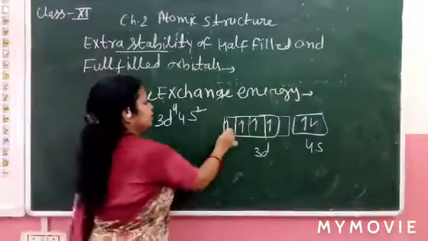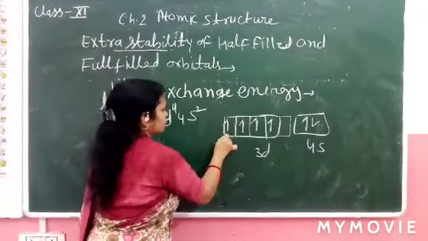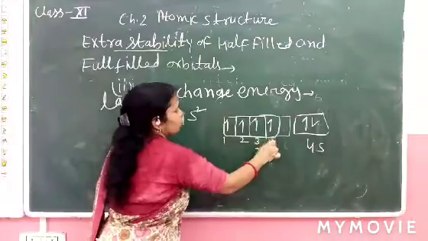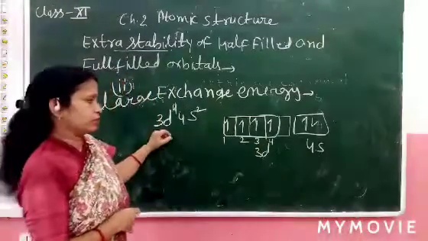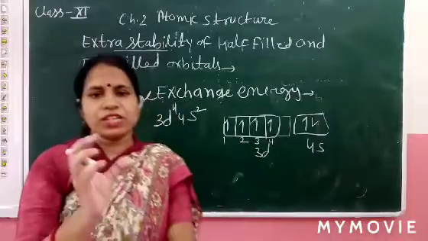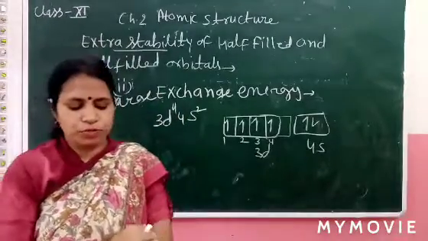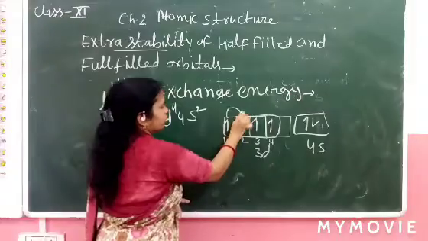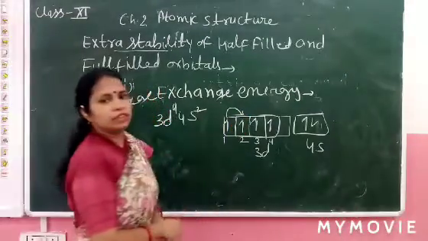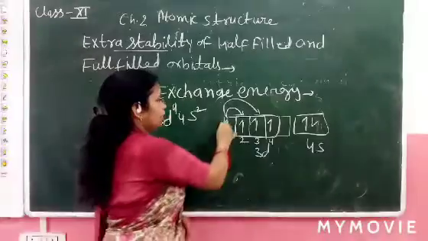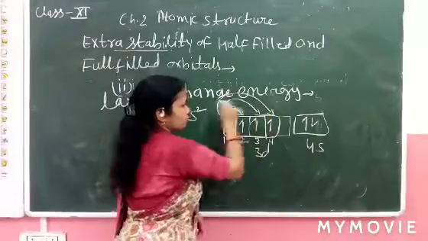Let me number these electrons: electron number 1, 2, 3, and 4. In this condition, the first electron can exchange with 2, with 3, and with 4.